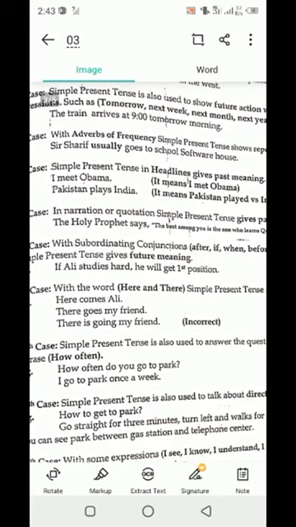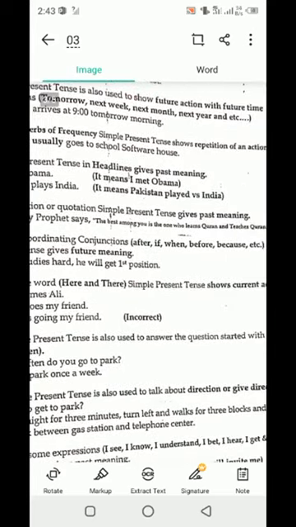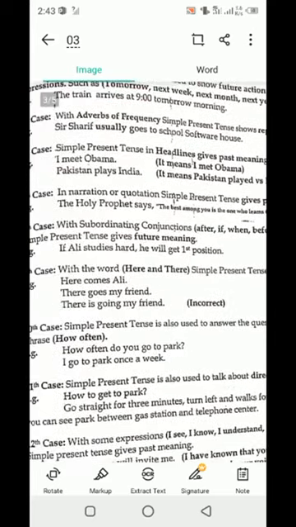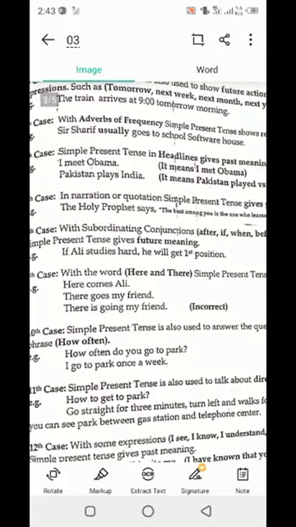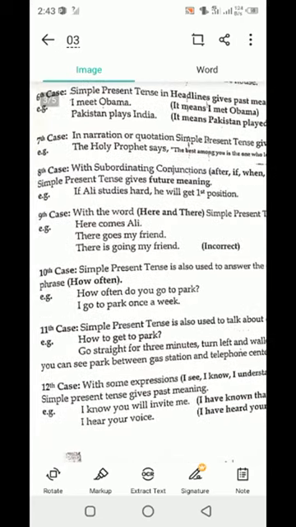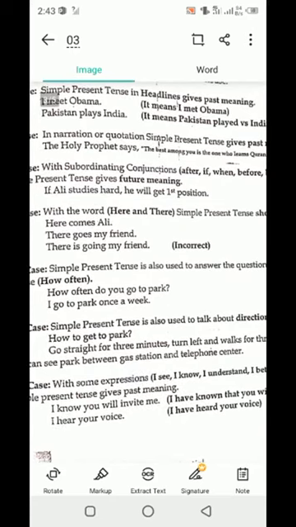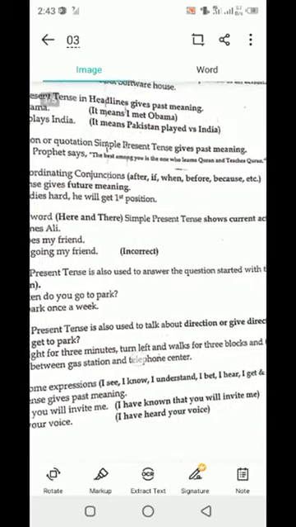Another case is with subordinating conjunctions like after, if, when, before, because, etc. The simple tense gives future meaning in that case. Like how, if Ali studies hard, he will get first position. Clear? So it shows that.